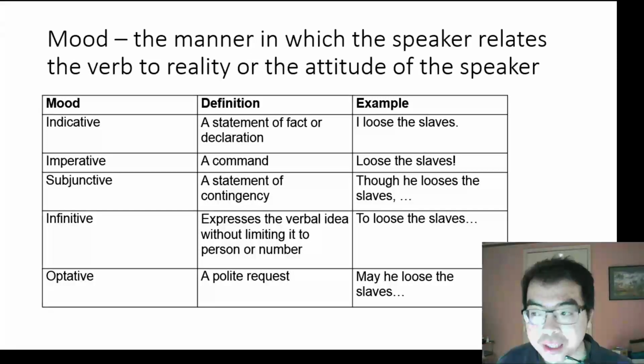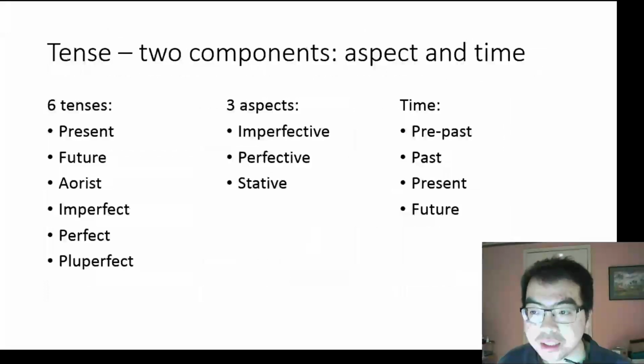Mood is the manner in which the speaker relates the verb to reality or the attitude of the speaker. There are 5 moods. The indicative mood is a statement of fact or declaration. The imperative mood is a command. The subjunctive mood is a statement of contingency. The infinitive mood expresses the verbal idea without limiting it to person or number. And the optative mood is a polite request.